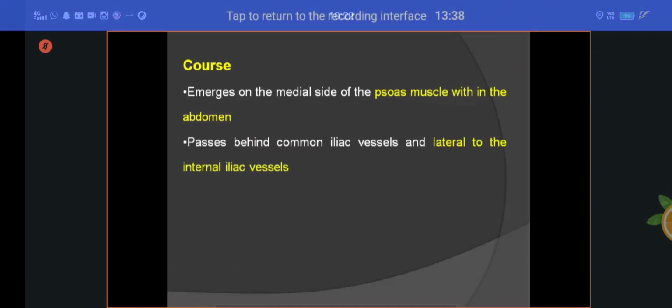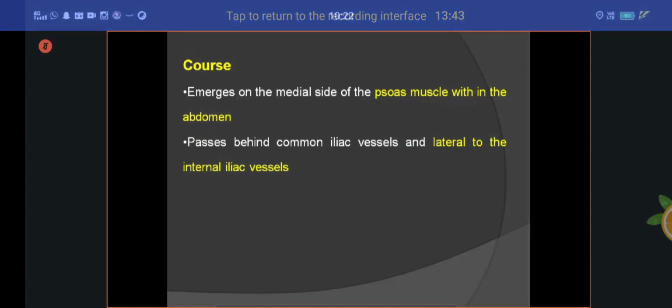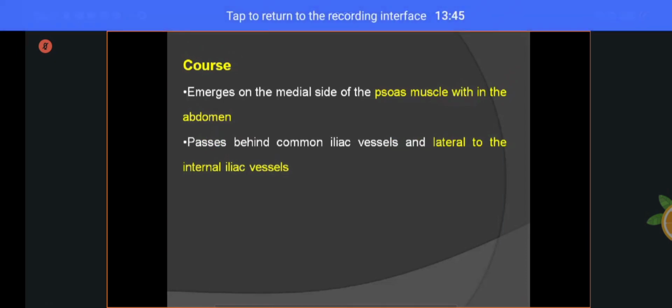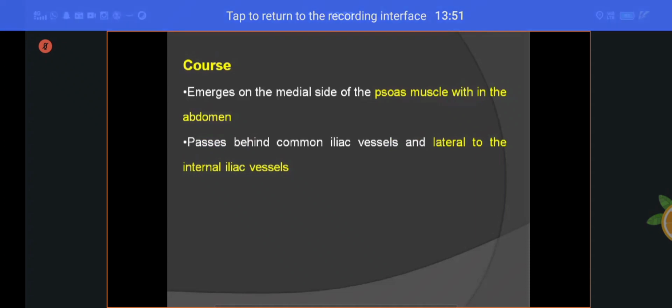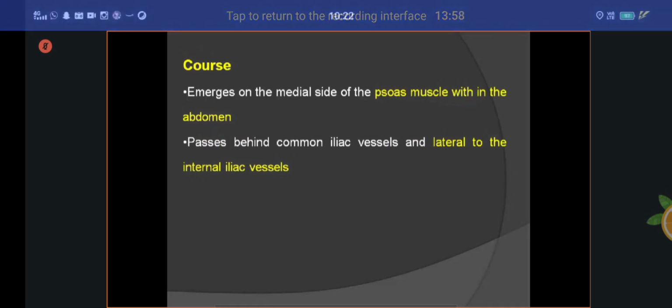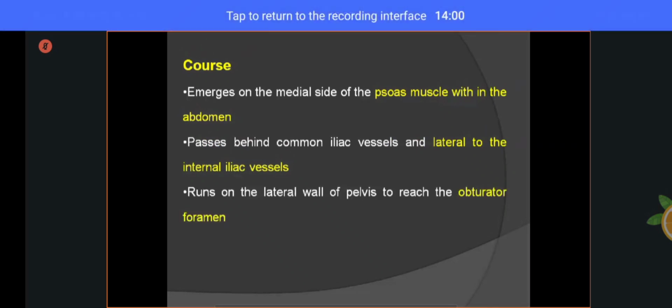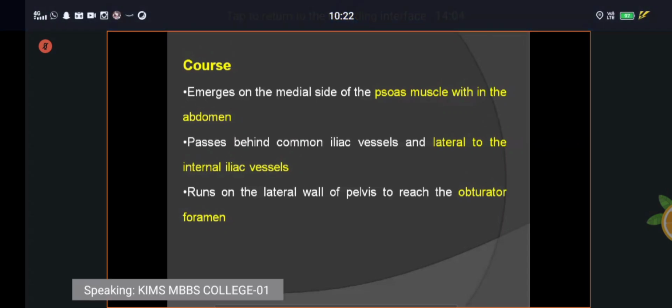After that, it passes behind the common iliac vessels and lateral to the internal iliac vessels. This is present in the pelvic region. Understand? After that, it runs on the lateral wall of the pelvis to reach the obturator foramen.